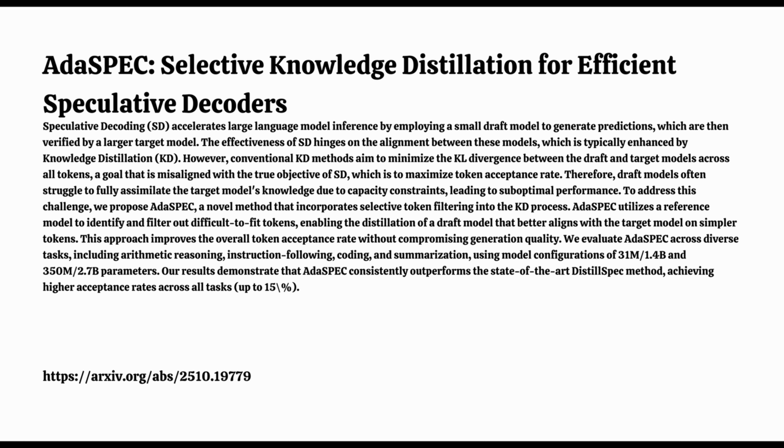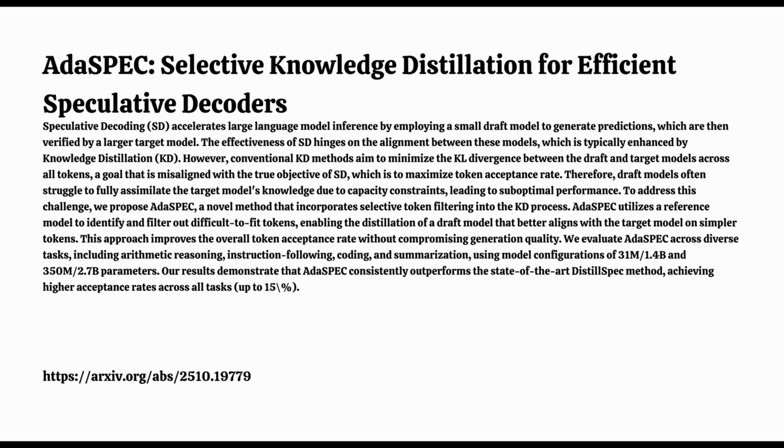So does this selective diet actually pay off in practice? What do the tests show? They ran a pretty comprehensive set of experiments. They tested it on different kinds of tasks, things like arithmetic reasoning with GSM-8K, following instructions with Alpaca, generating code with MBPP, and text summarization on datasets like CNN Daily Mail and XSum. A good mix. And what about the models themselves?